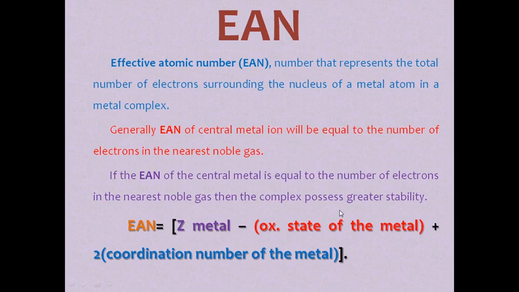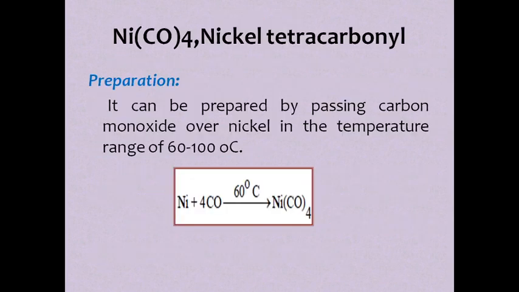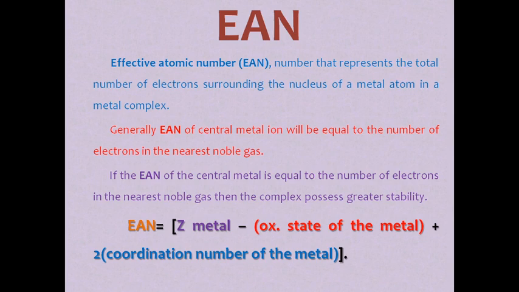That means whenever its number is equal to the atomic number of the nearest noble gas, we can say that the complex is more stable. So EAN, effective atomic number, is equal to the atomic number of the metal minus the oxidation state of the metal plus 2 times the coordination number of the metal. If you calculate like this for any metal complex, we will get the effective atomic number value.